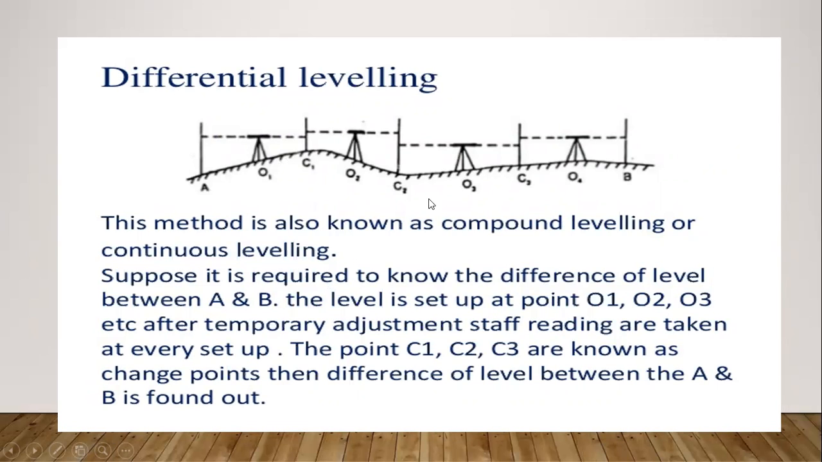First O1, O2, O3, O4. This method is also known as compound leveling or continuous leveling. It is required to know the difference of level between A and B. The level is set up at points O1, O2, O3. After the temporary adjustment, staff readings are taken at every setup. The points C1, C2, C3 are known as change points. Then the difference of level between A and B is found out.